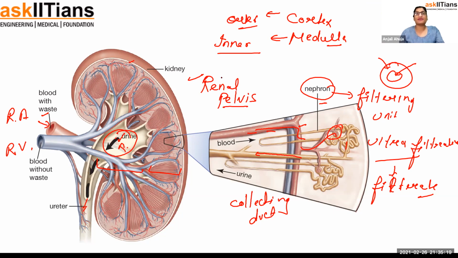So cortex and medulla, why I told you, because half of the nephron is in the cortex and half is in the medulla. The cortex is outer and medulla inner, but nephrons are present throughout. There are millions of nephrons. They are the structural unit which is directly in contact with the blood vessels, the capillaries, and from the capillary blood is coming and being filtered inside the nephron. The collecting duct takes the urine to the renal pelvis, which is like a collecting place, and then it moves further into the ureter, and then we urinate it out.